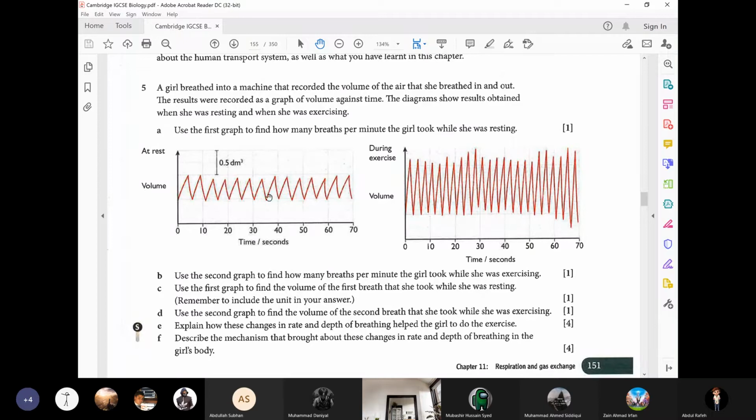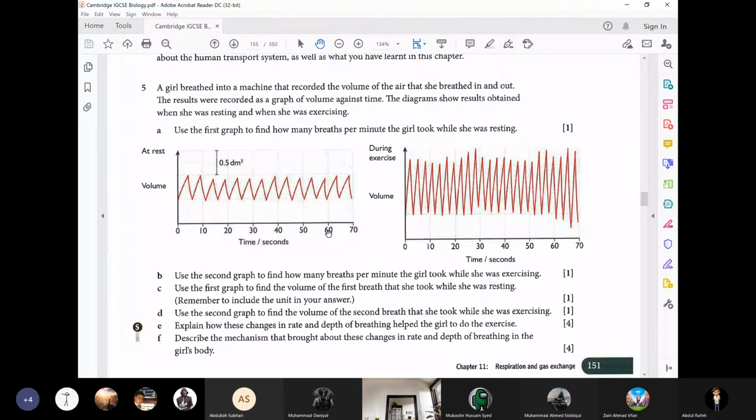These are two graphs. This is when she was resting, and this is when she was exercising.